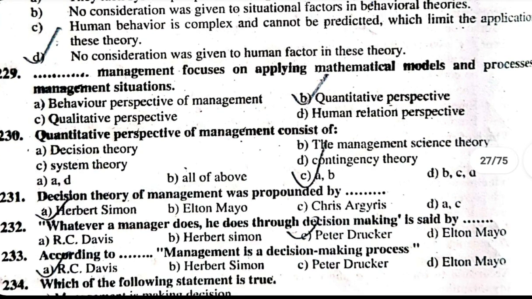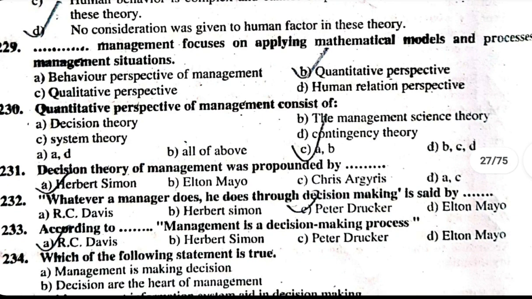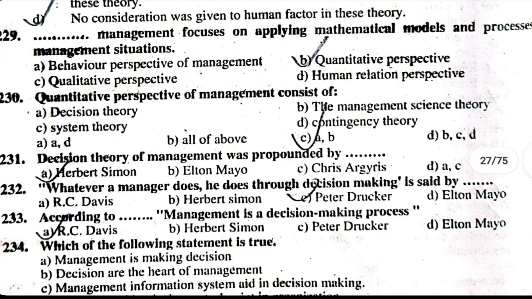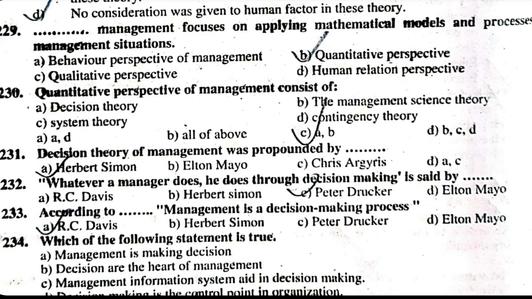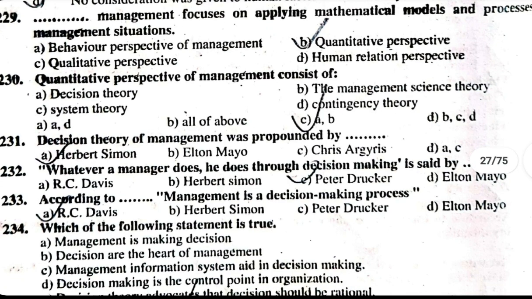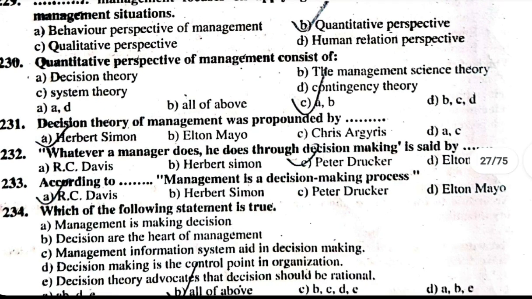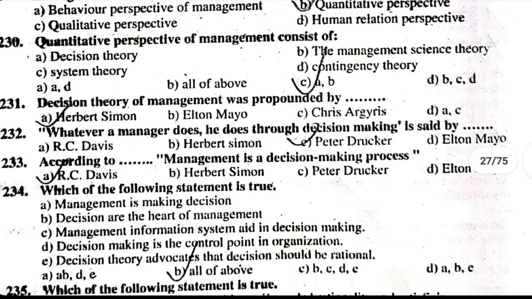Which of the following statements is true? A. Management is making decisions. B. Decisions are the heart of management. C. Management information systems aid in decision making. D. Decision making is the control point in the organization. E. Decision theory advocates that decisions should be rational. The correct answer is all of the above.